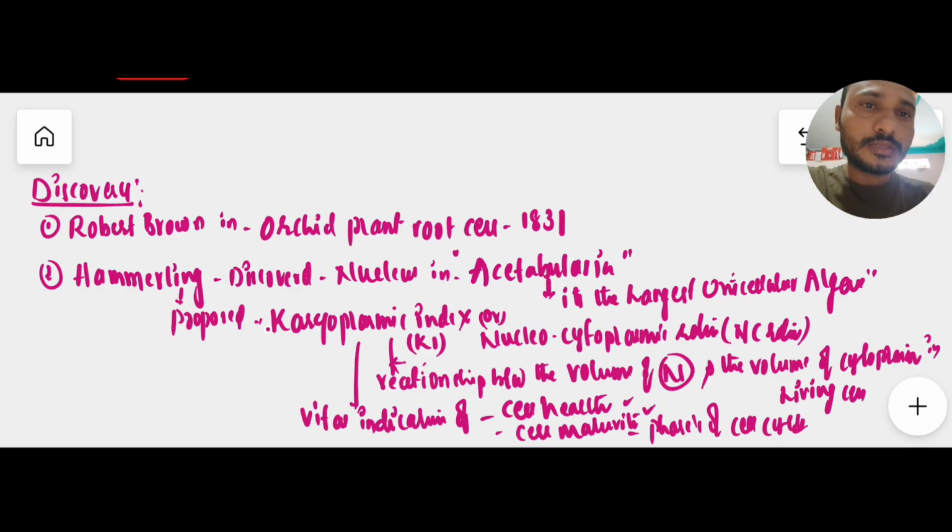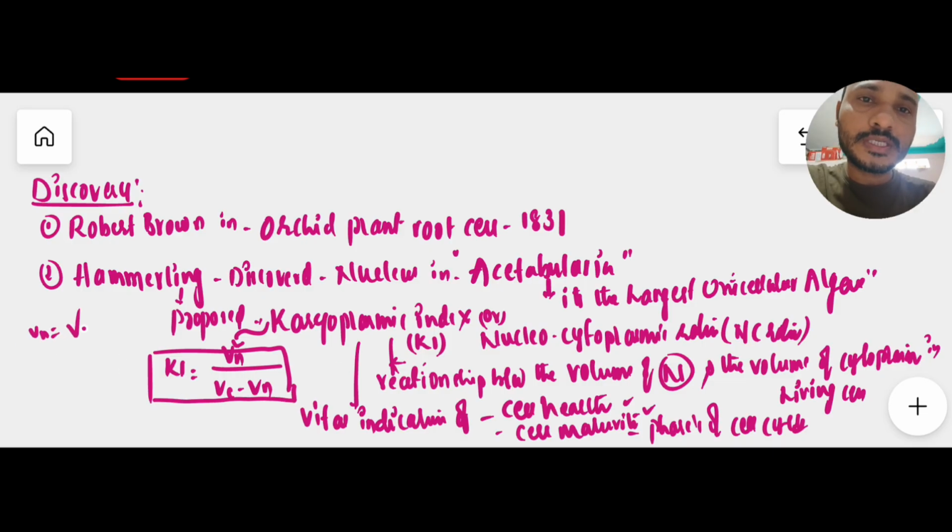And we have one formula for the karyoplasmic index. Here the formula is KI equals Vn divided by Vc minus Vn. So this is the formula for the karyoplasmic index, where Vn indicates the volume of nucleus, and Vc indicates the volume of cytoplasm.